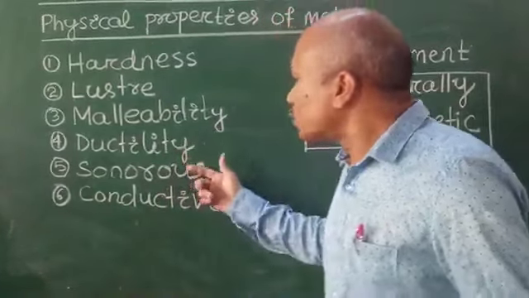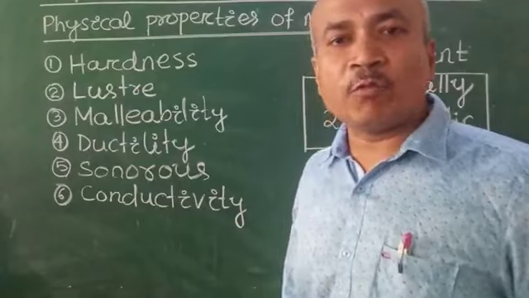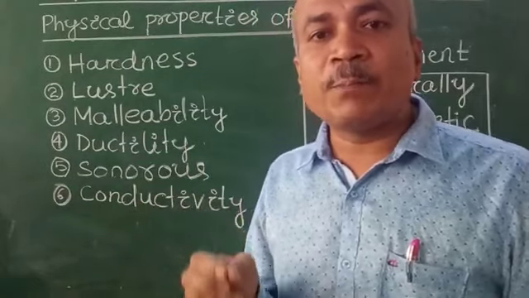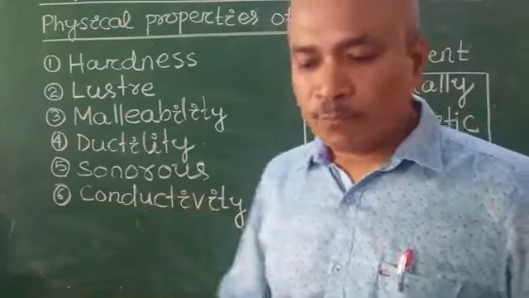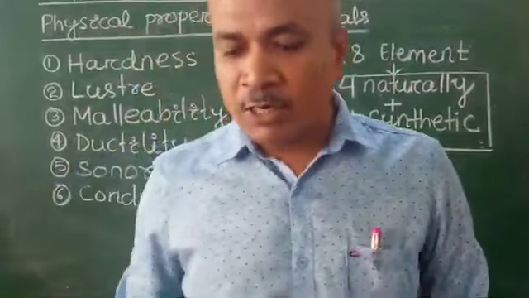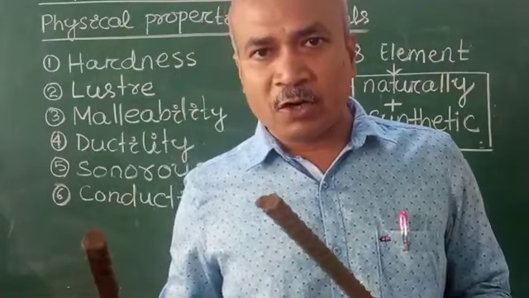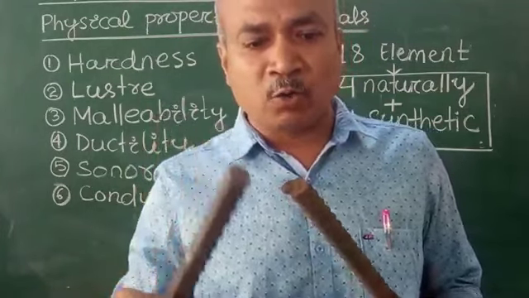Next, coming to sonorous. Sonorous means what? It is the property of metal in which they produce a sonorous sound. You look here, I am striking one iron rod with another iron rod, and what type of sound do they produce?